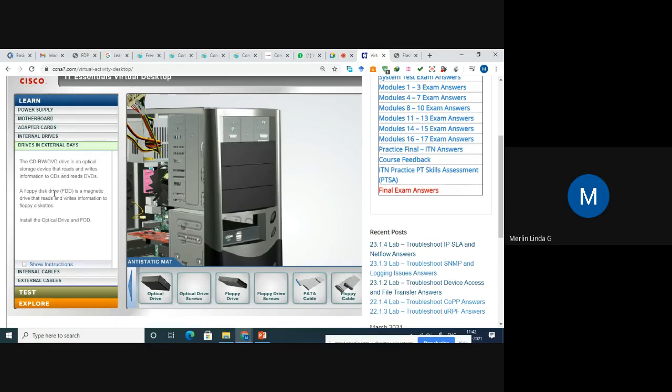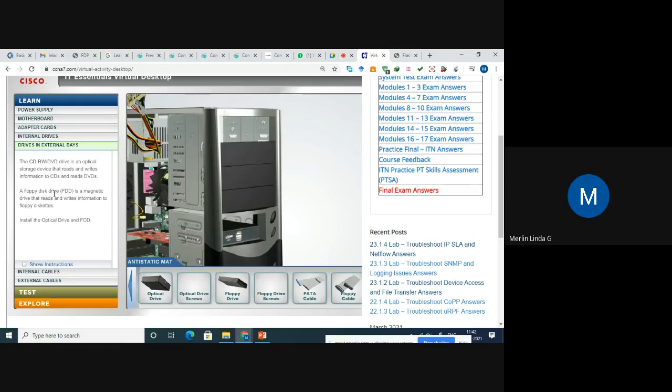The description will be available, and you can learn it. So people who don't know anything about the external bay, the internal drive, what is present in the internal drive, what type of components will be present in the internal drive, and what type of adapter cards will be present in the internal adapter cards, can learn it.